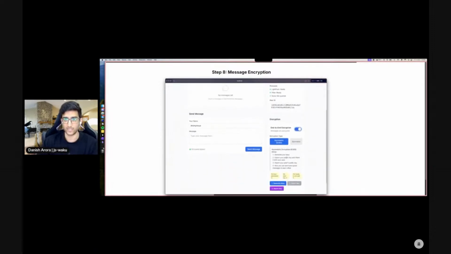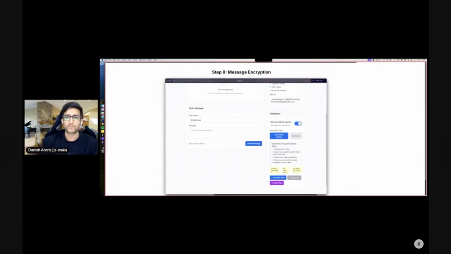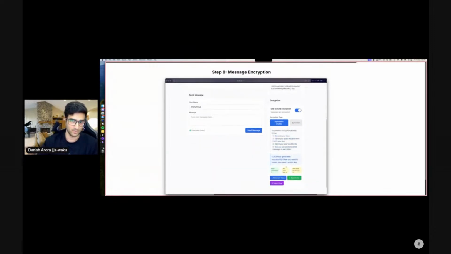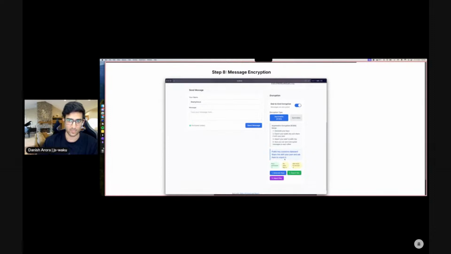So we enable it and we see two options. We can use asymmetric or symmetric. And there are little steps written down below here to just ensure. So the idea is we generate our own key. Now we export it because we want to paste it in a separate browser. For the scope of this presentation, I'll just not do that.